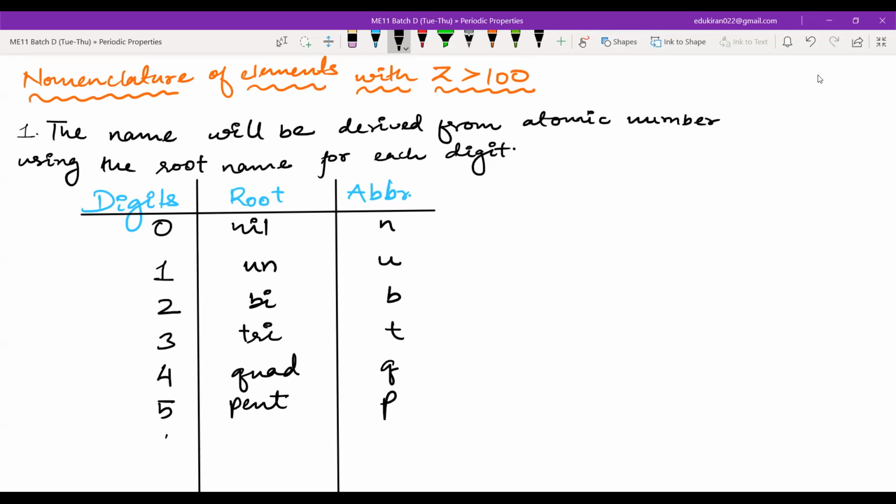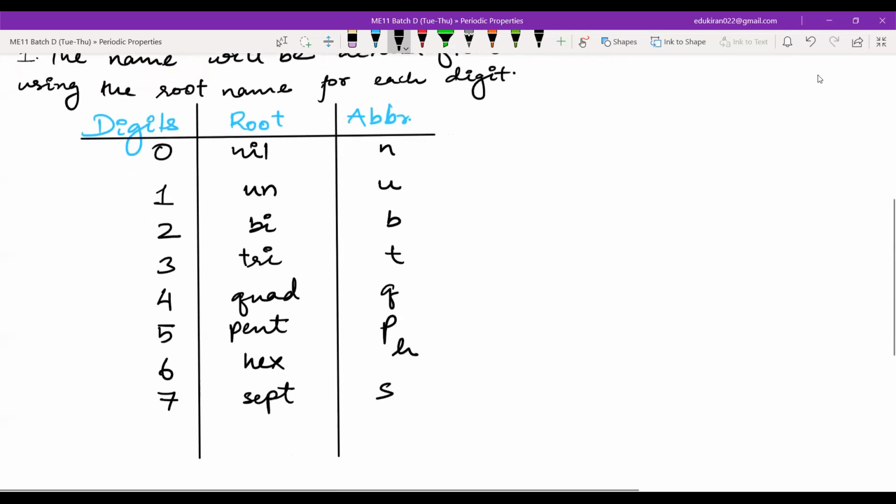Abbreviation is p. 6 you have hex. Abbreviation will be h. For 7 you have sept. Abbreviation will be s. You have 2 more. 8, this will be oct. Abbreviation will be o. And this 9 is enn. The abbreviation here is e. Okay, so these are the roots. These are the digits for which you have the roots and the abbreviations.